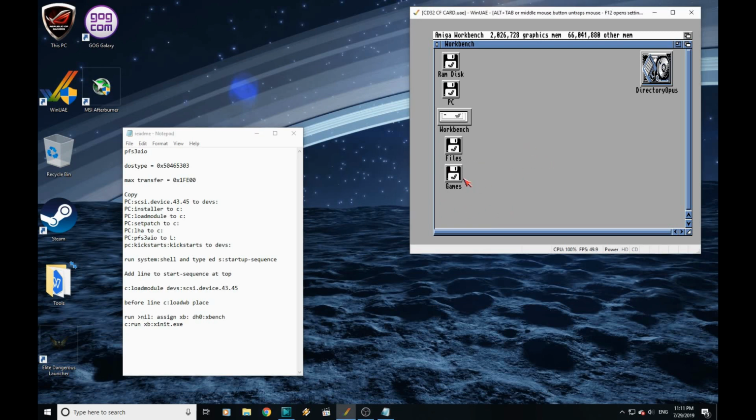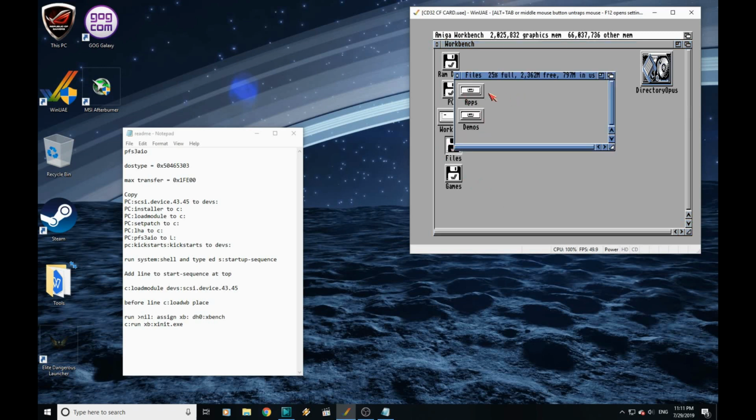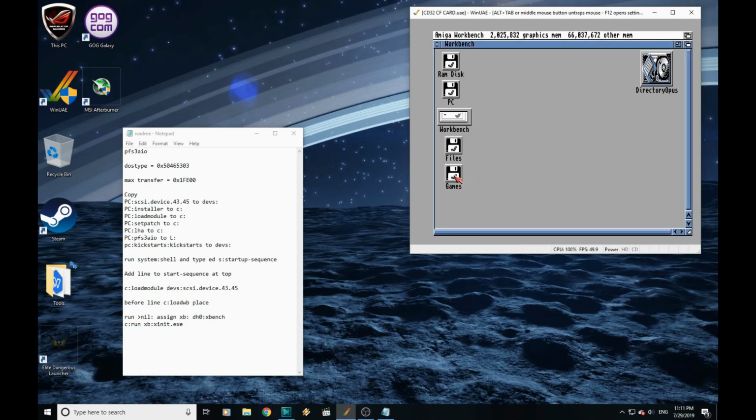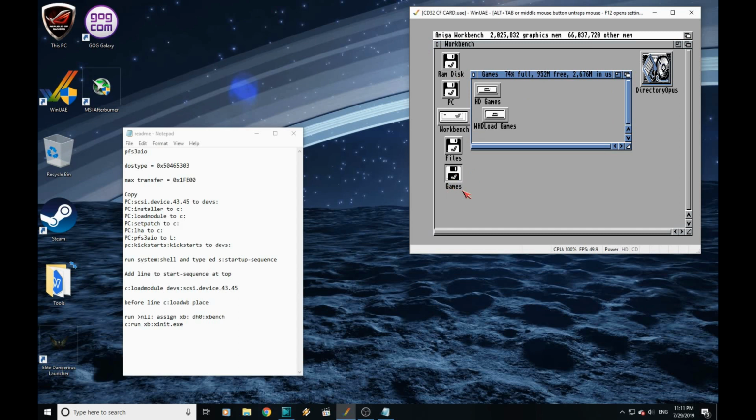Because we jump into the emulation, I have stuck another folder in here which I've just called Apps and put sysinfo in there. There's our WHDLoad Demos in there now. In the games folder though, or on the games drive, I've put our WHDLoad games in here, but I've also created this folder here, HD games, hard drive games, and I've added a couple of hard drive installable games on here that are not part of the WHDLoad package. And I'm just going to show you quickly how to add these into Xbench.